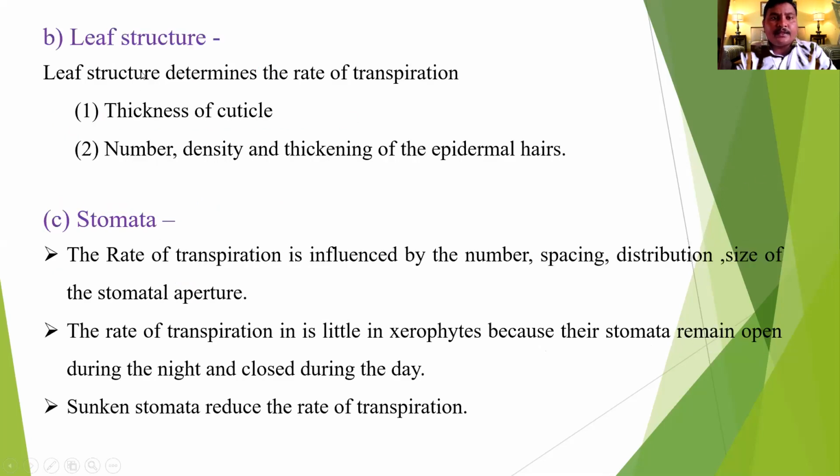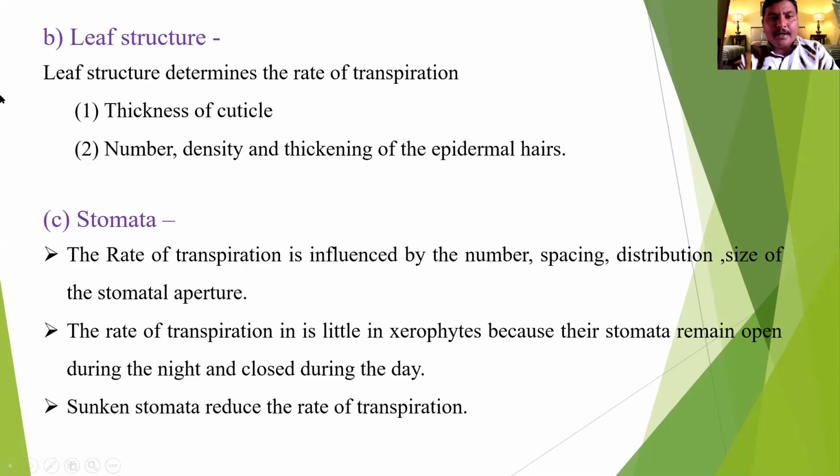What is the leaf structure? Leaf structure determines the rate of transpiration. Leaf structure: thickness of cuticle, more or less. More thickness of cuticle, transpiration is lower. The lower thickness of cuticle, transpiration is more. The number of leaves, density, and thickening of epidermal hair also determine the transpiration rate by leaf structure.